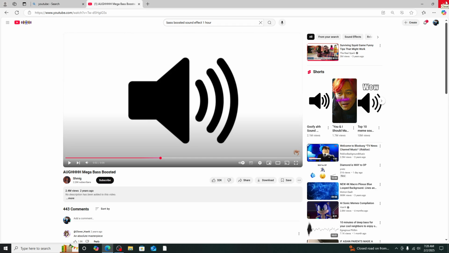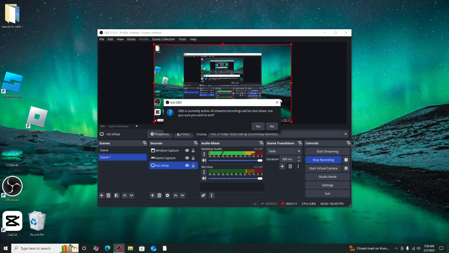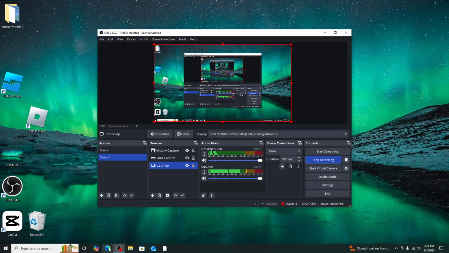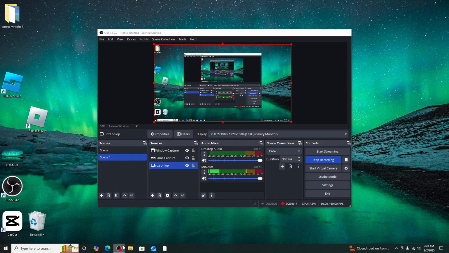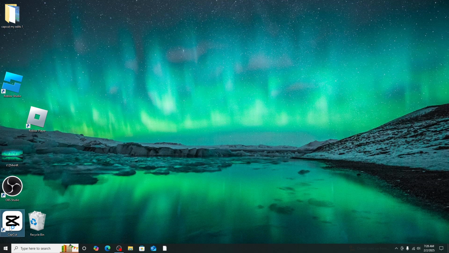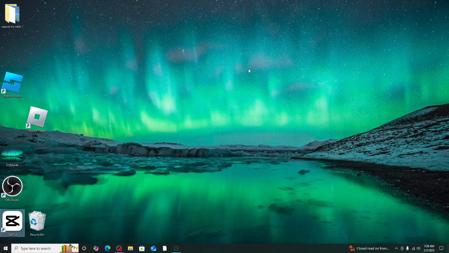Once you've done that, leave Microsoft Edge. Leave it, and go to CapCut. Click CapCut and click Create Project here.